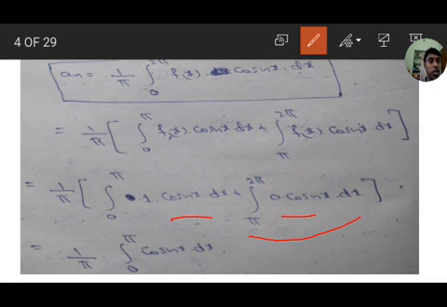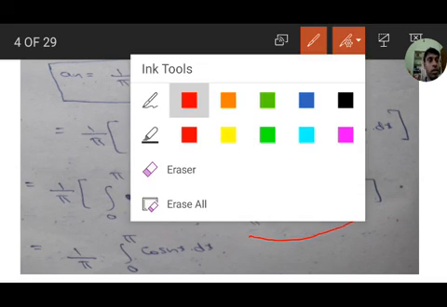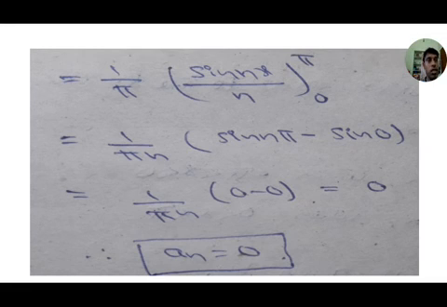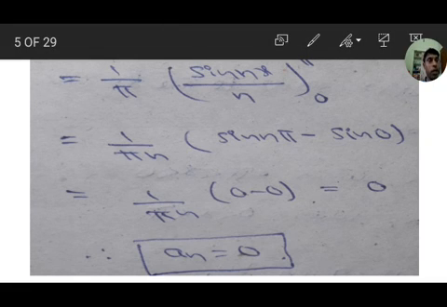Therefore this integration is totally 0, only the cos nx integration, sin nx by n. With 1 by pi n outside, sin n pi minus sin 0. The sin n pi value is 0, the sin 0 value is 0, total 0, so 1 by pi n into 0 is 0.